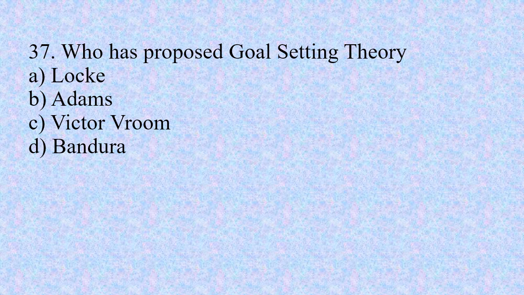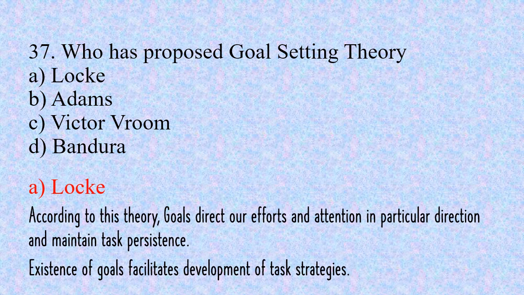Number 37. Who has proposed goal-setting theory? Option A, Locke. Option B, Adams. Option C, Victor Vroom. And option D, Bandura. The right option is A, Locke. And according to this theory, goals direct our efforts and attention in a particular direction and maintain task persistence. And the existence of goals facilitates the development of task strategies.